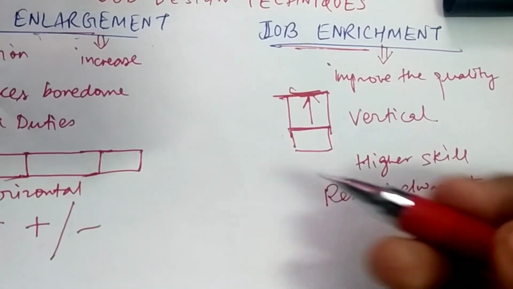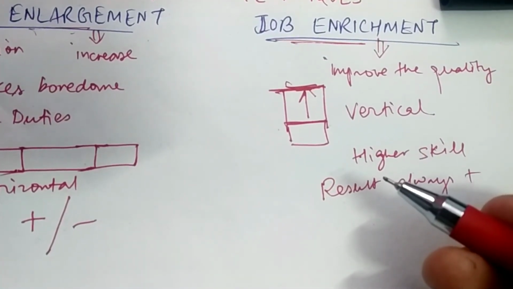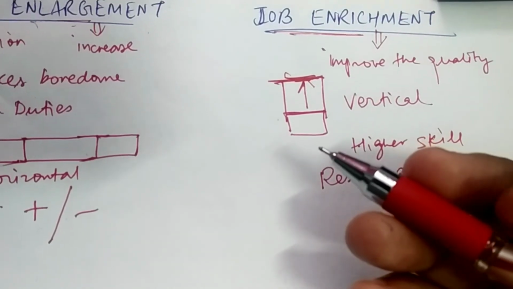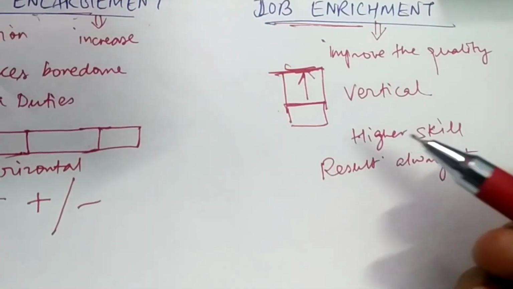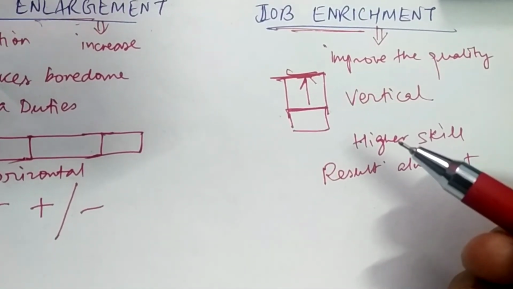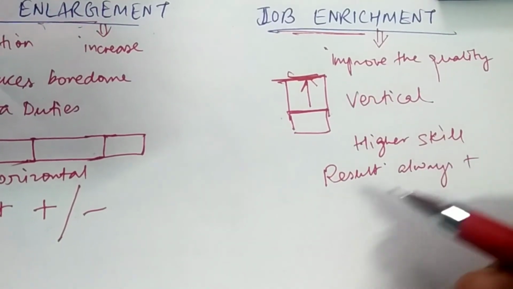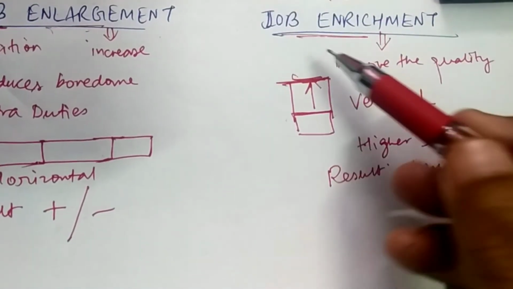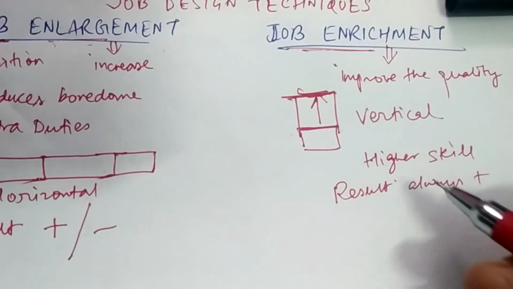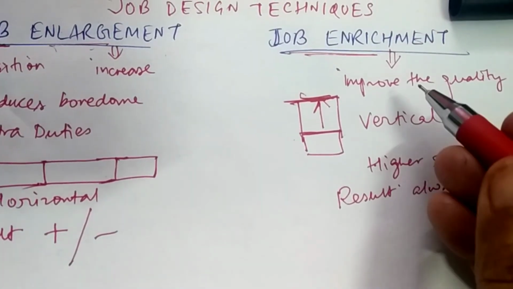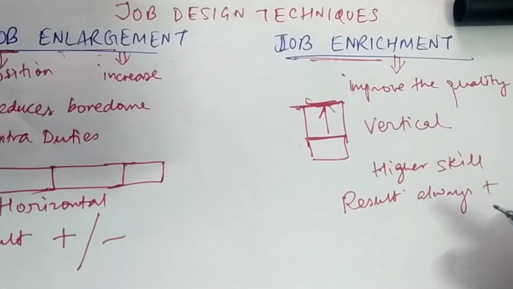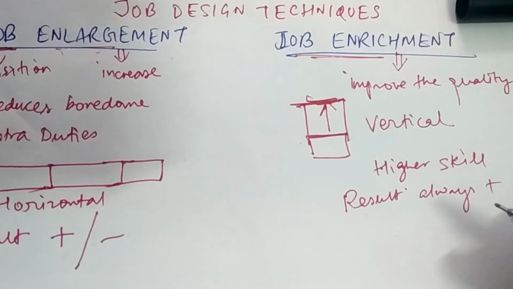The responsibility is increasing, the employee is getting more challenging work, so he needs to improve his skills. So the quality of work is also increasing, and that is why the result is always positive while doing job enrichment. Clear?